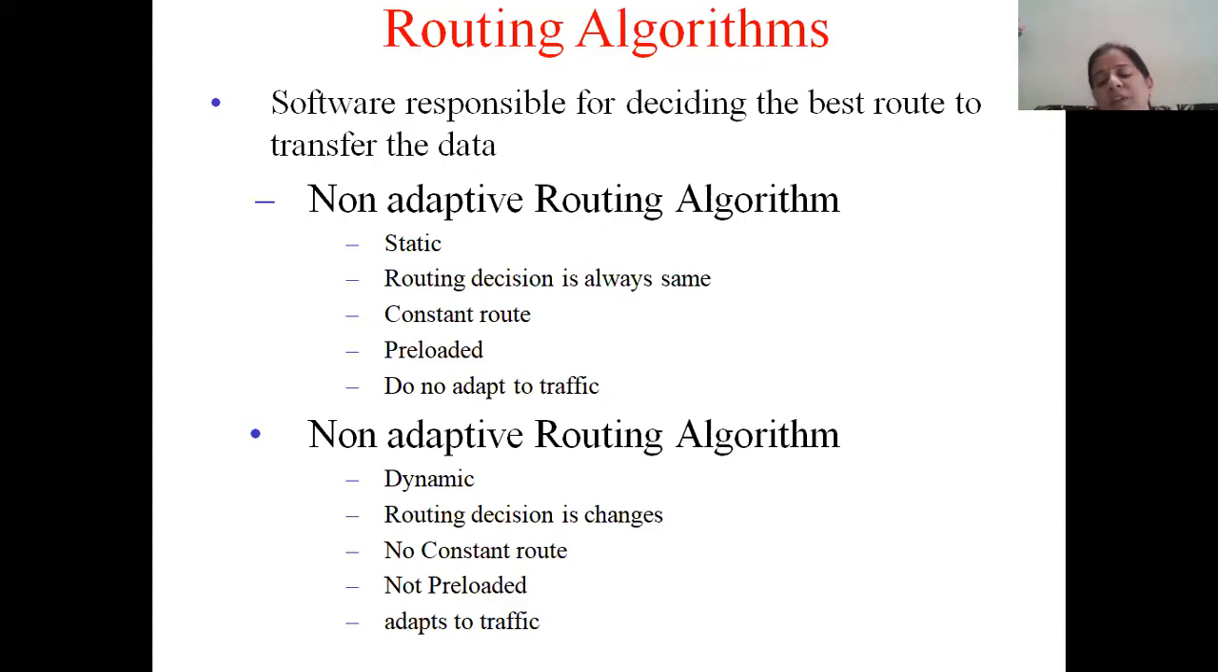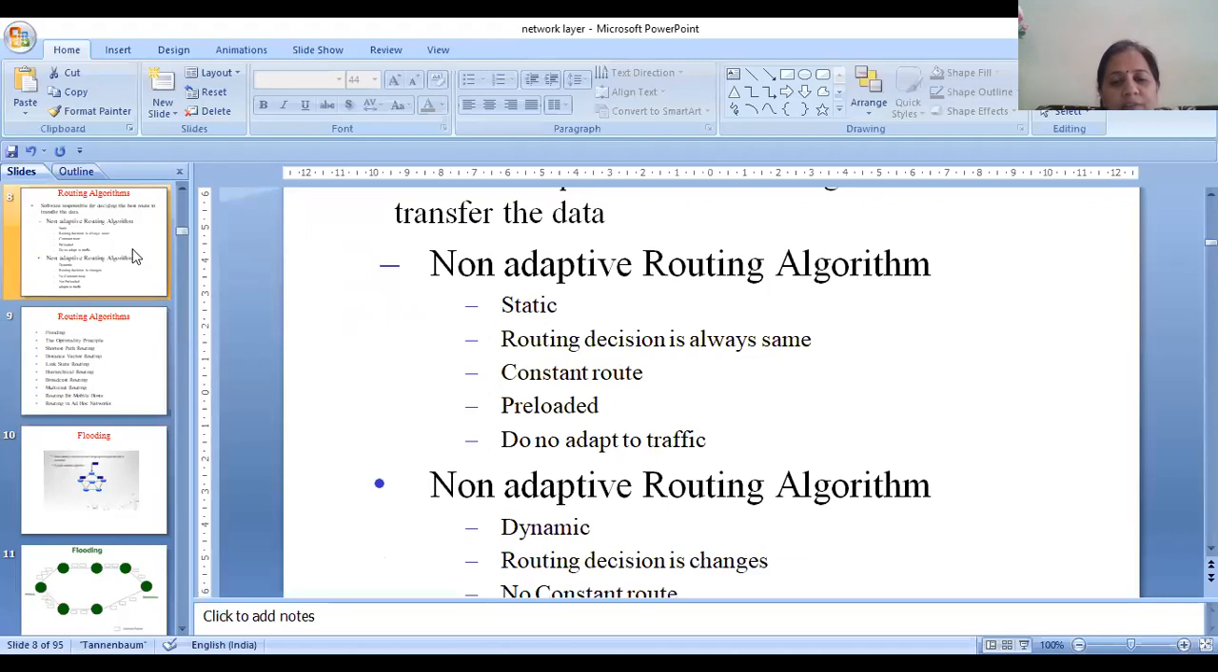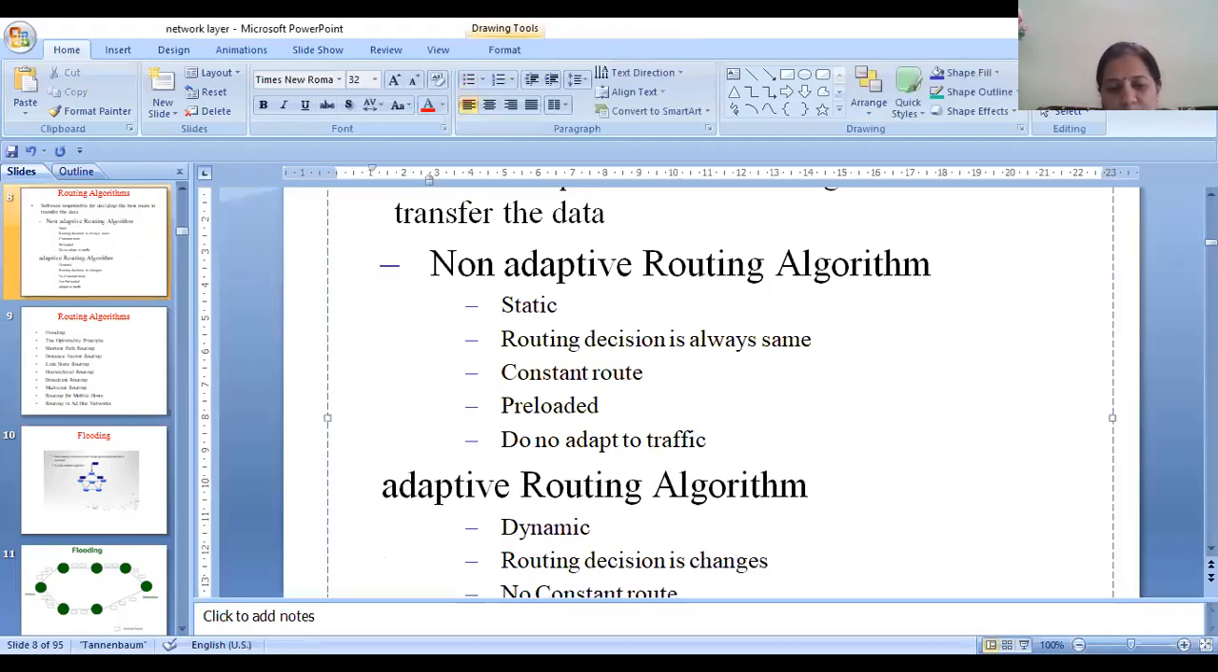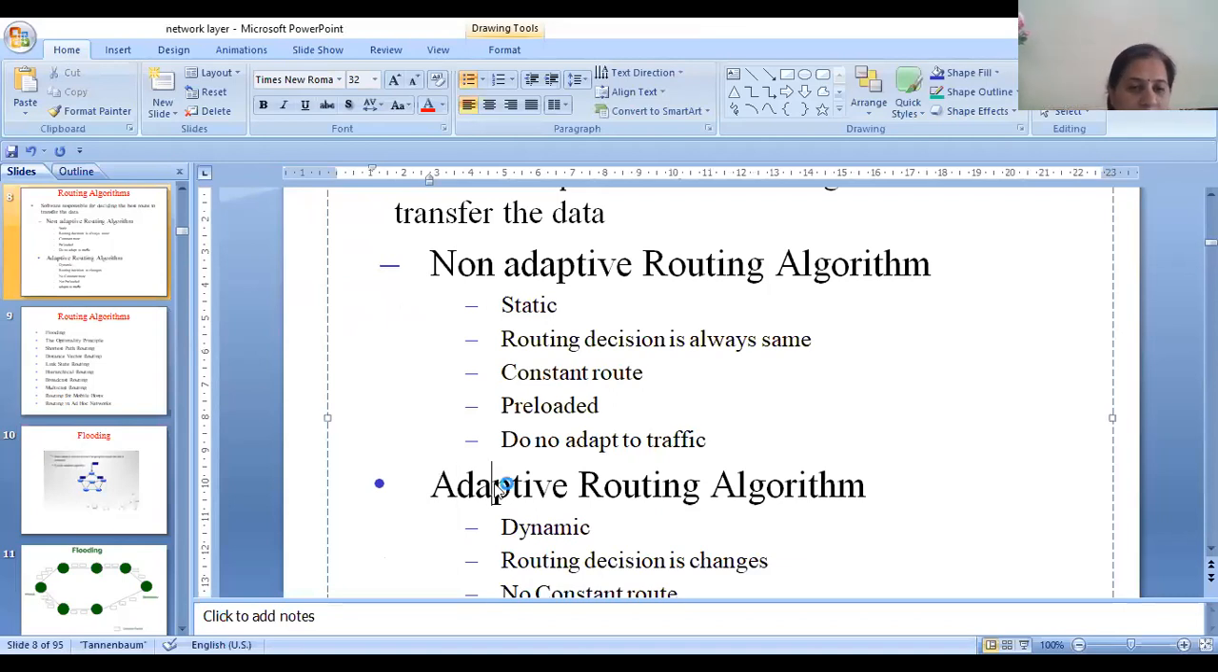And hence we have the other category of routing algorithms, which is referred to as the adaptive routing algorithm. Okay, my mistake, this has become non-adaptive. This is adaptive routing algorithms.